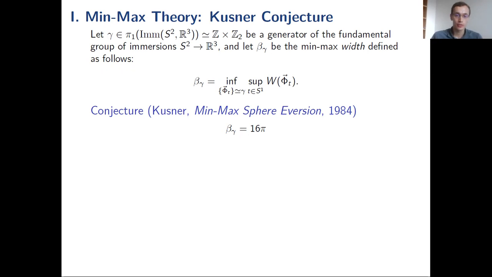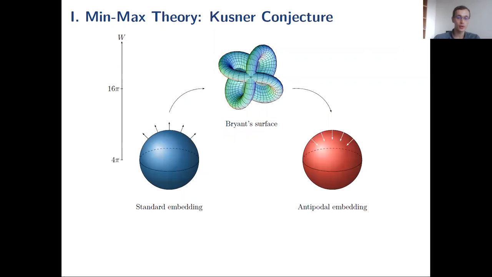It's called the min-max sphere eversion because this problem, in fact, is equivalent to looking at the minimum of the Willmore energy for a sphere eversion. What is a sphere eversion? It's a path of immersions which goes from the sphere of one orientation to the sphere of the other orientation. So we can see a picture here. And so you paint a sphere blue outside and red inside, and you have a path like this of immersions.